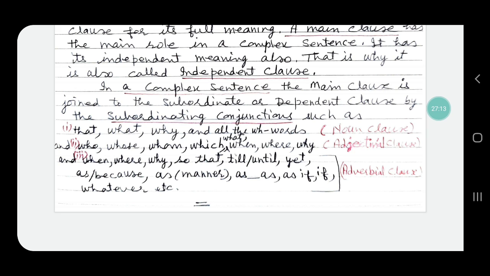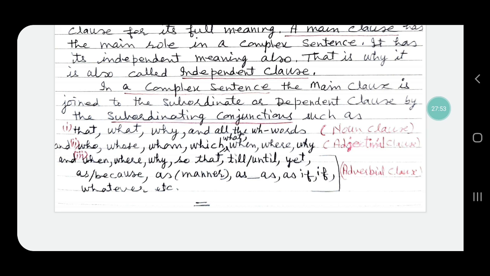Number 3, when, where, why, so that, till, until, yet, as or because, as manner, as dash as, if, whatever, etc. These subordinating conjunctions are used in adverbial clauses, and so in this manner, by using noun clause, adjectival clause or adverbial clause having subordinating conjunctions, we can make complex sentences.